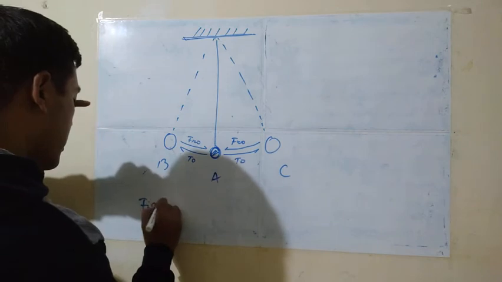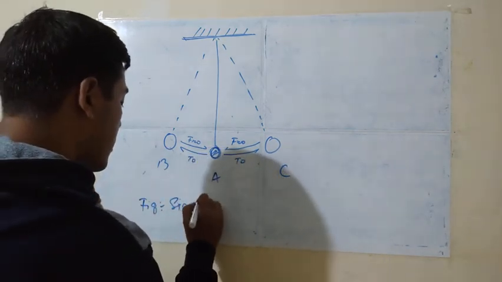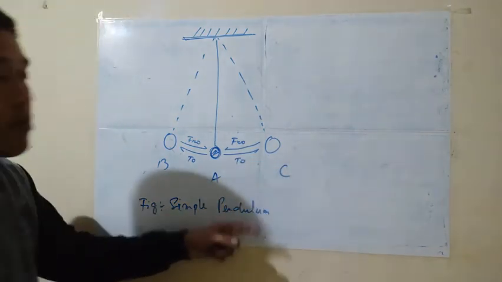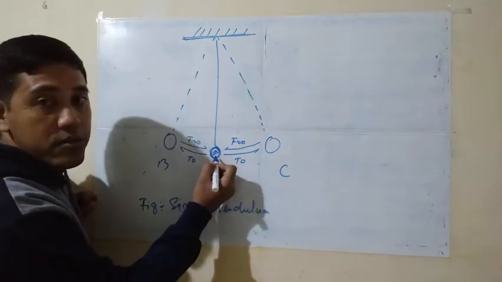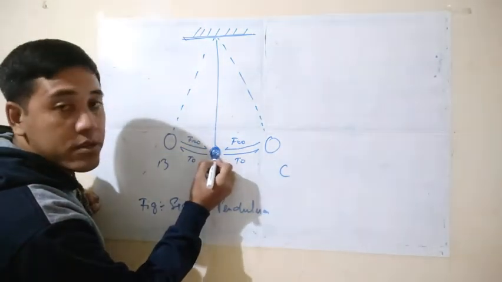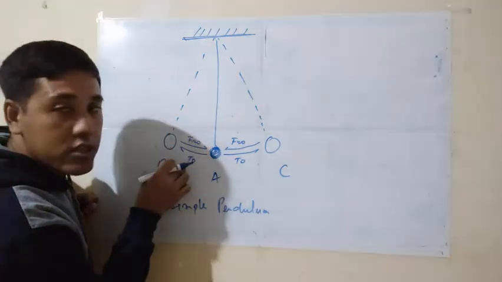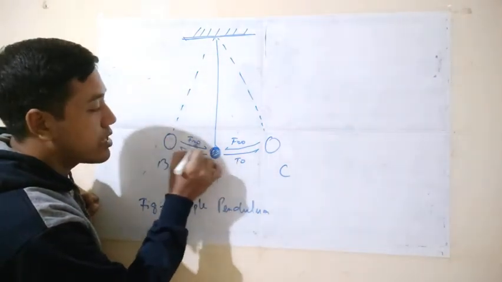Figure: simple pendulum. It shows the oscillation of the simple pendulum. Now look here, this is the simple pendulum, and this is the bob. When we bring it up to B portion, that is known as 2. After releasing from B, it will go to A, that is known as 4.